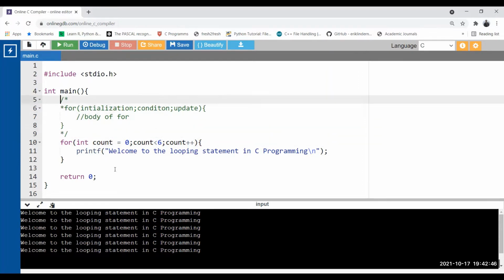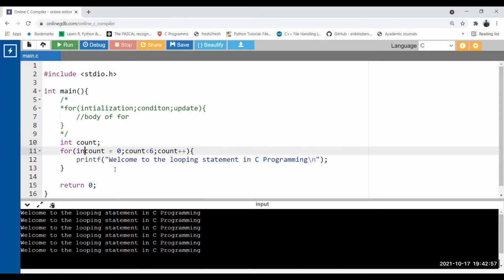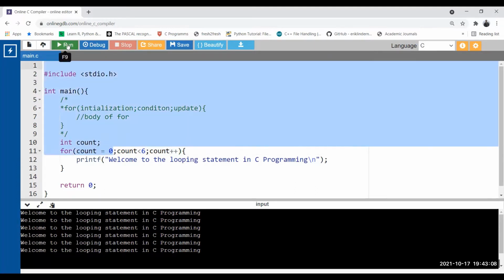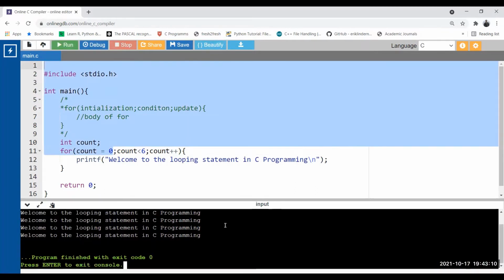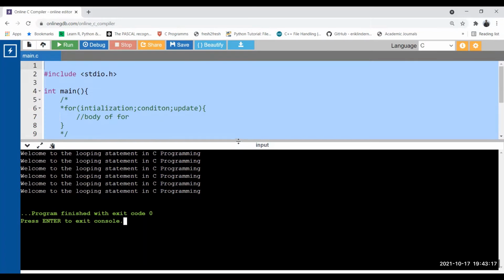Here, according to the syntax, I have done the declaration and initialization inside the for loop. C programming also supports that the loop control variable can be declared outside and initialized inside the for loop. Now see what I did. I did the declaration outside of the for loop and initialization within the for loop. So if I now execute this code, we get the same output again. Here you can see the same output, the particular line printed 6 times.